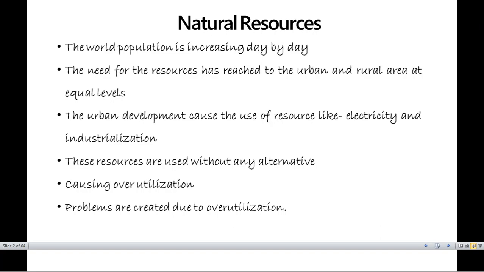But what happened now is, because of our development, because there is a drastic change, now there is no such thing as urban and rural facility. Even though we differentiate between urban area and rural area, let me be clear that when it comes to utilization of energy, for example use of electricity or water, or forest resources for that case, there is no such differentiation as urban or rural part.